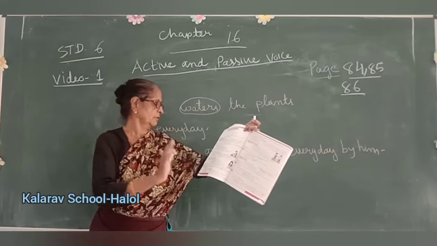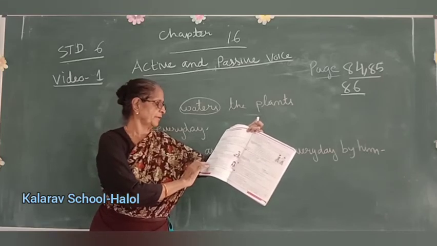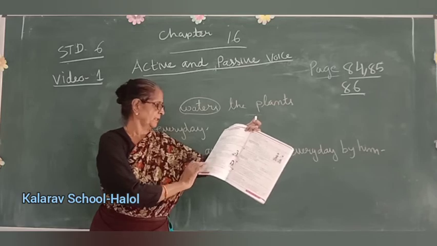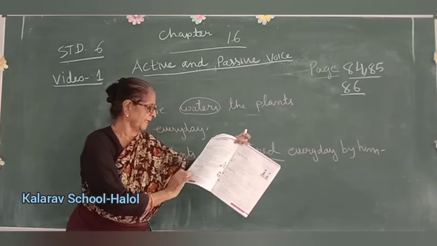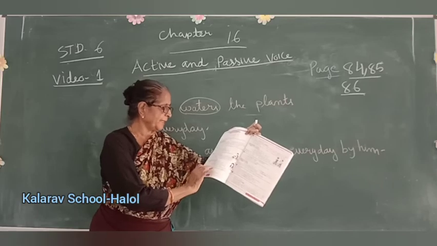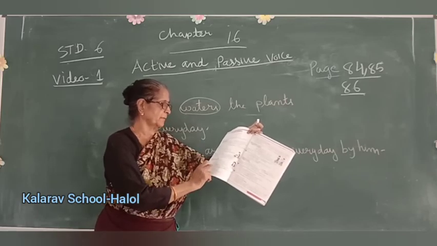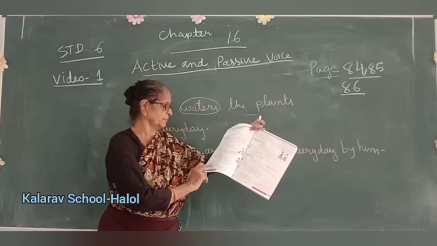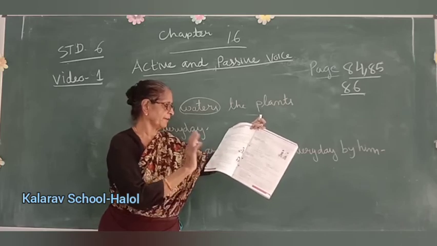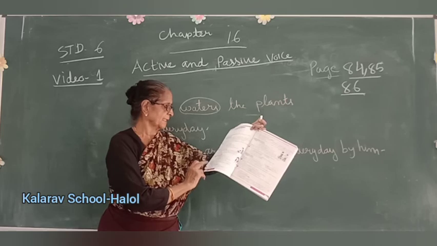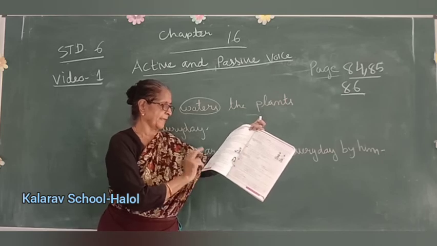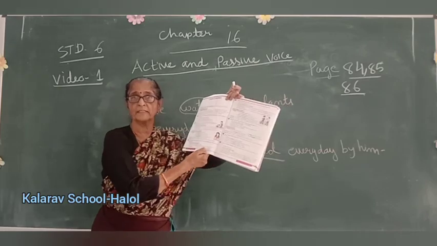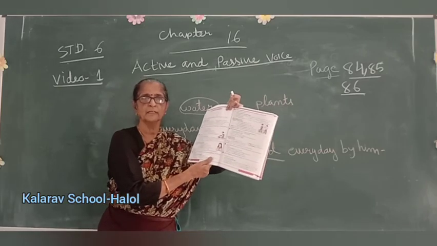Both are correct. In active voice we write is or am plus ing form of the verb. In passive voice we write is or am plus being plus past participle form of the verb. Here, these I have done for you. The door is being painted by Rita. Yoga classes are being conducted by an expert. Here I have written the answers, children. There is no space. You can also write like this, okay?